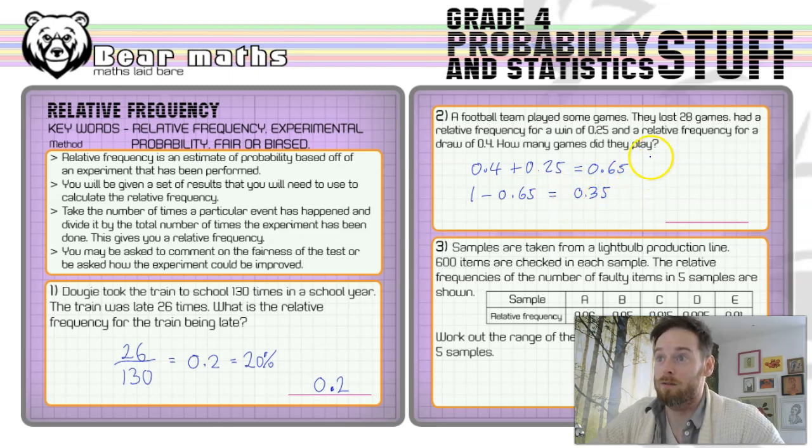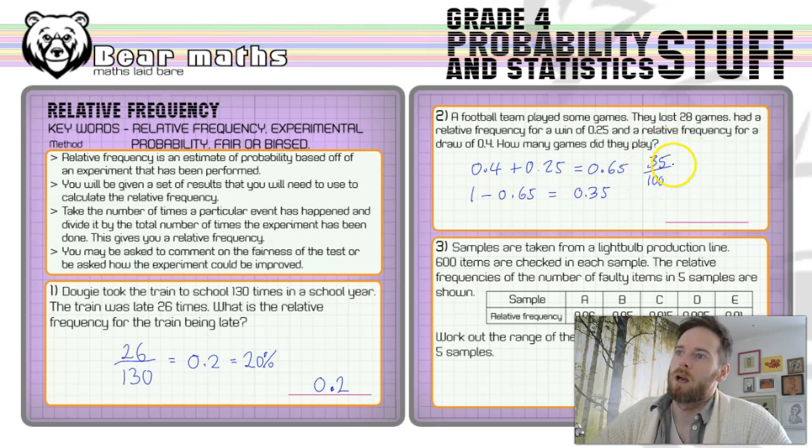If we think of that as a fraction, if we're trying to do this question without a calculator, we could do it this way. It's 35 out of 100 games. Obviously, they lost 28 games. 35 is not 28. We want that top number to be 28. So let's cancel that fraction down. Divide both those numbers by 5 gives us 7 out of 20. And then if we multiply both those numbers by 4, we've got 28 on the top. And that will give us 80.